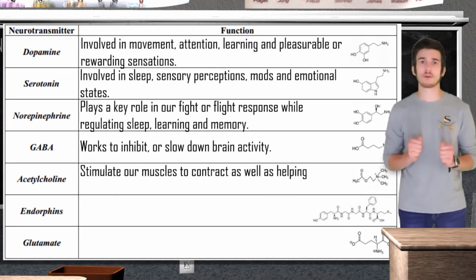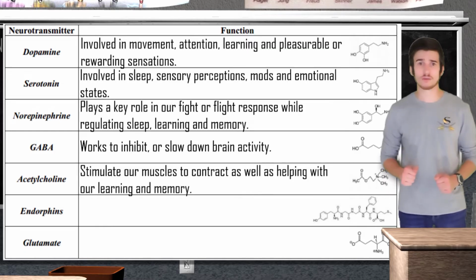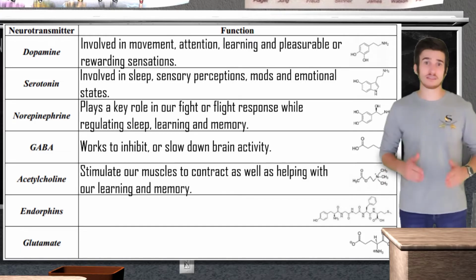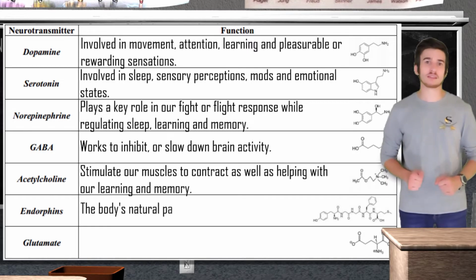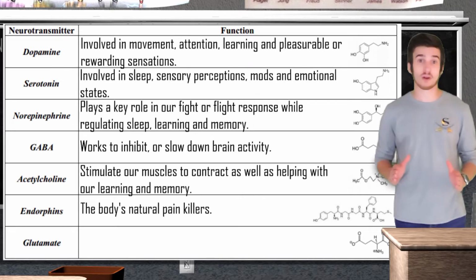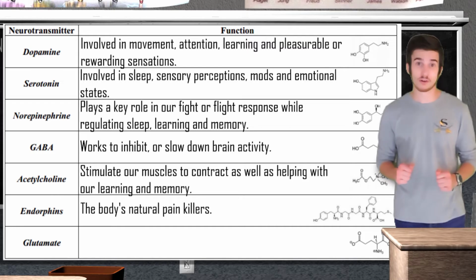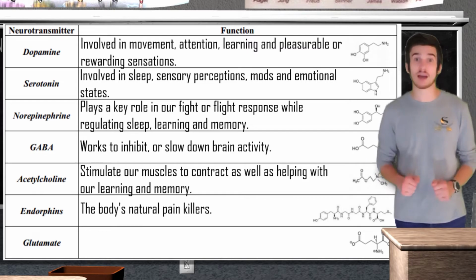Acetylcholine was the first neurotransmitter ever discovered. Found in all of our motor neurons, it is acetylcholine's duty to stimulate our muscles to contract, as well as helping with our learning and memory. A disease associated with the lack of acetylcholine production. Endorphins are our body's natural painkillers. Similar in structure to morphine and other opioids, endorphins are hundreds of times more potent and are released in response to stress, trauma, and pain. If you've ever been on a run and experienced a runner's high before, this is just your synaptic gap being flooded with endorphins during your run, giving you that nice feeling.